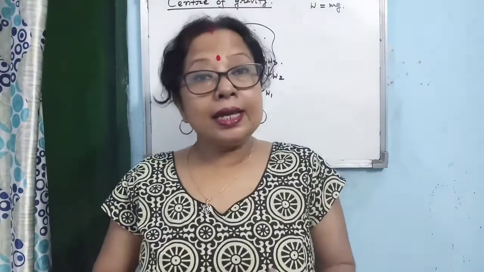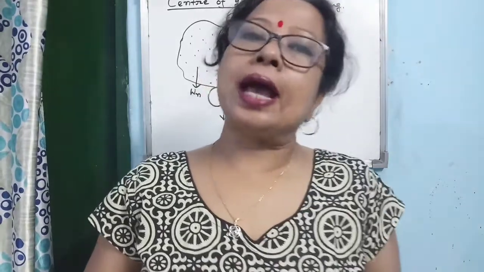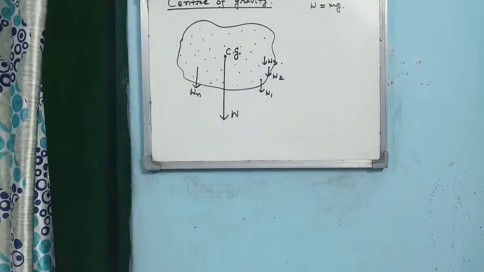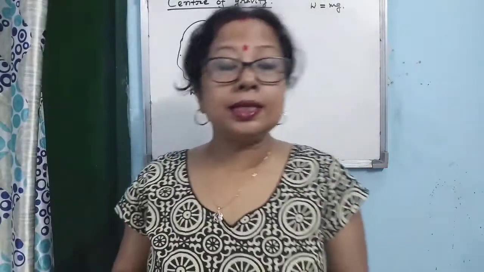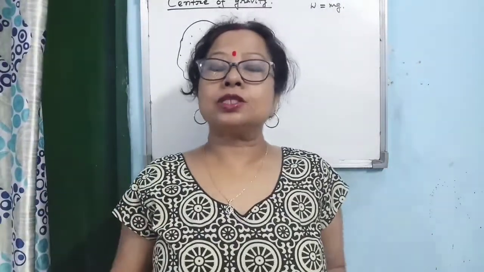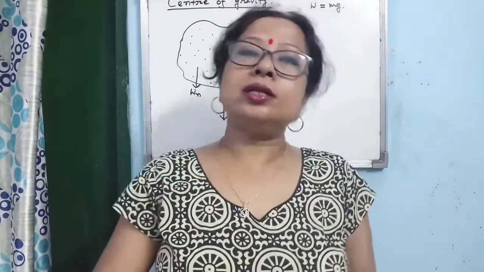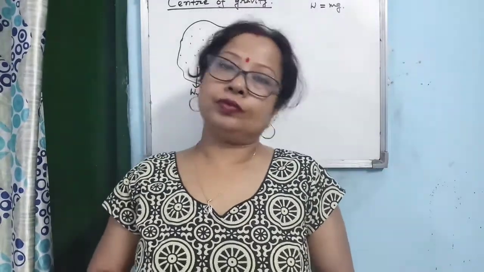Alright, so what is the center of gravity of a body? Center of gravity of a body is the point where the entire weight of the body is assumed to act. Exactly like that, one can define center of mass also. Center of mass is, if we assume that the entire mass of an extended body is concentrated at a point, then that point is assumed to be the center of mass of the body.